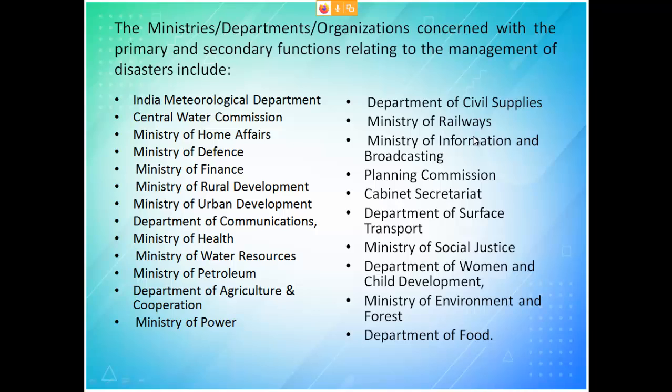The Ministry of Information and Broadcasting is related with the Communication Department. Okay, then Planning Commission, then Cabinet Secretariat, Department of Surface Transport, then Ministry of Social Justice, this is for law issues, then Department of Women and Child Development, then Ministry of Environment and Forest, and finally Department of Food. So all these departments put together are going to manage the disaster which is occurring.